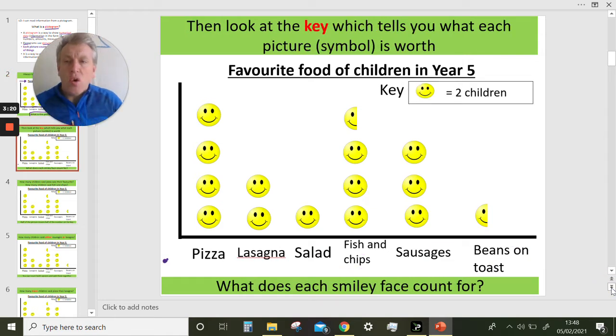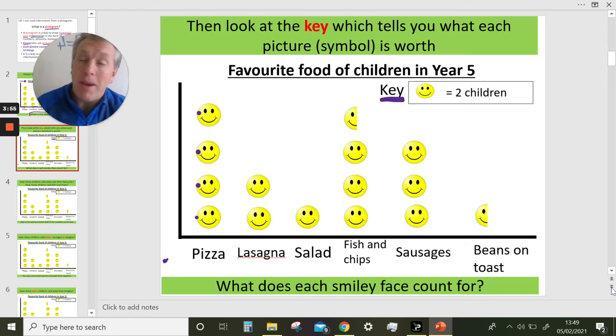Then we need to look at the key. What is the key? Well, it doesn't mean the key for the door. Every pictogram will have a key. It might be here, or sometimes it will be underneath. Here, the key tells us how many to count for each of the symbols. So, look, for pizza, there's 1, 2, 3, 4 smiley faces.